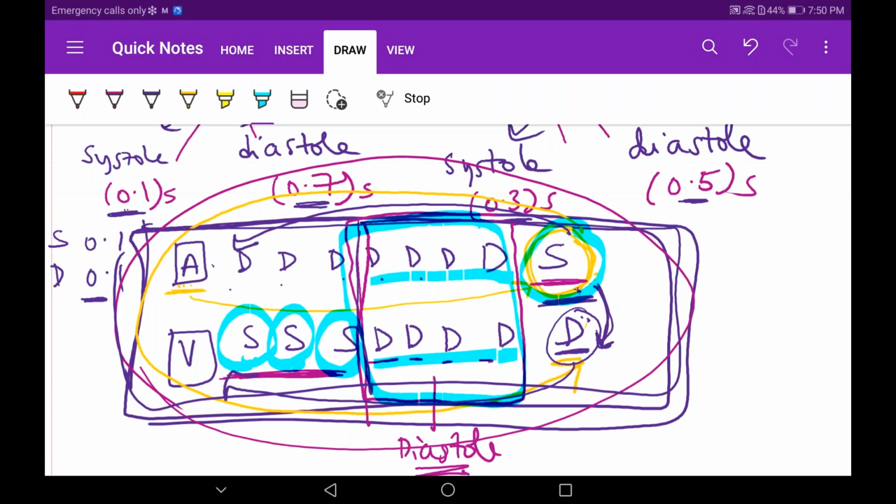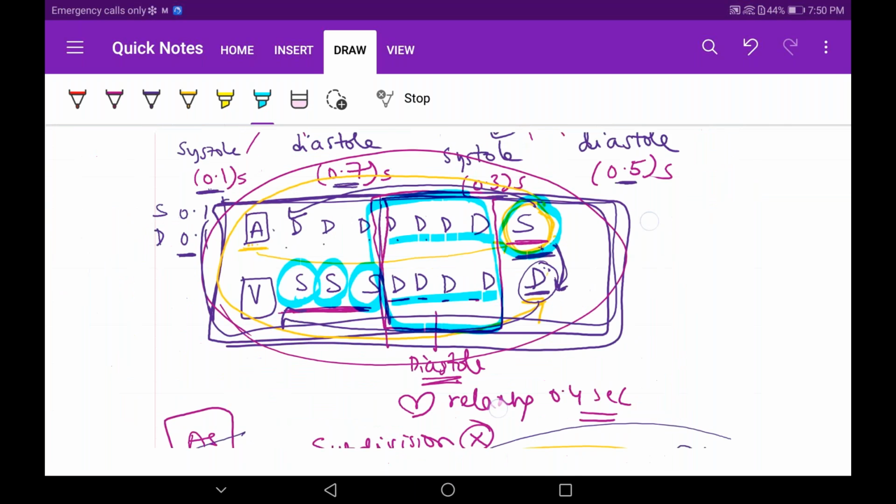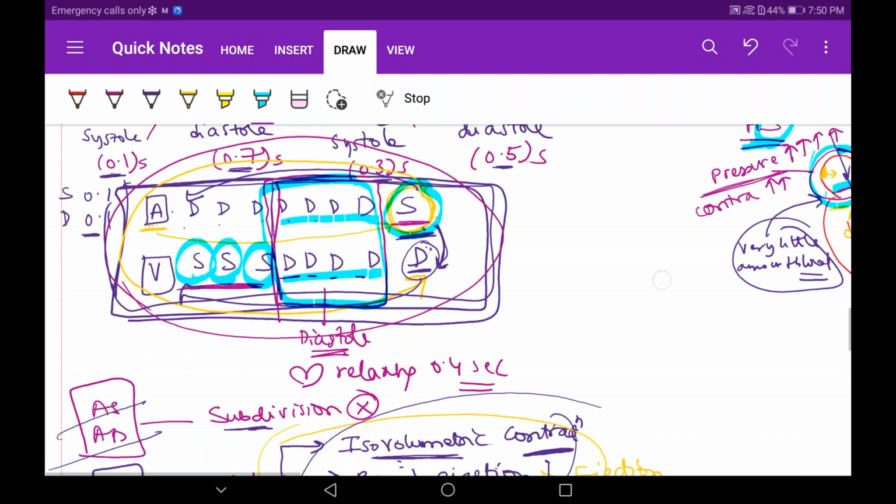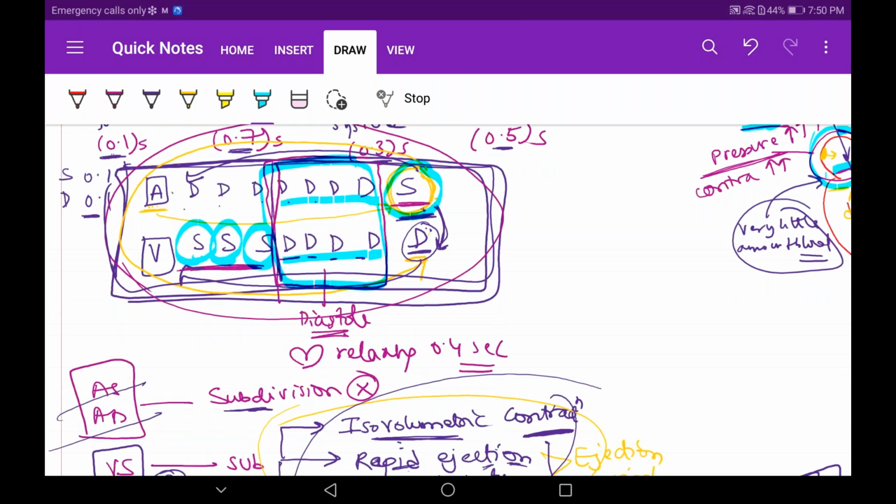Okay, now I've tried to explain all the events occurring. If there are any doubts, just try to address them. I will start with the pressure curves. Then I will end with the cardiac potential. Then I will also tell you about the paper presentation after the cardiac cycle. Just see whether there are any doubts.